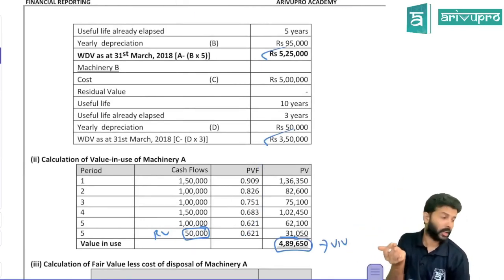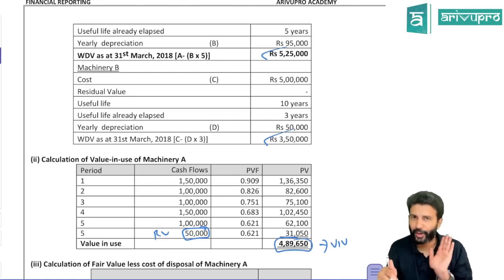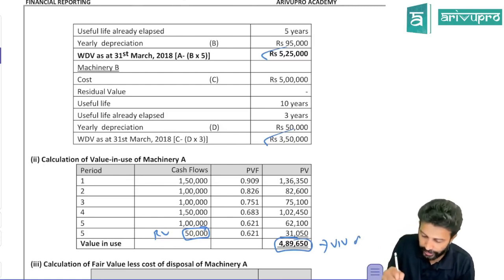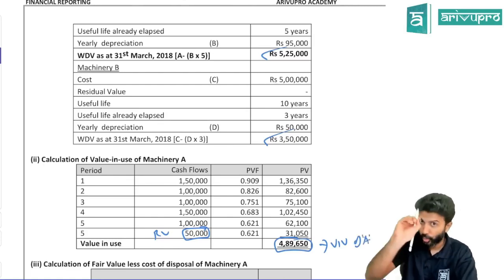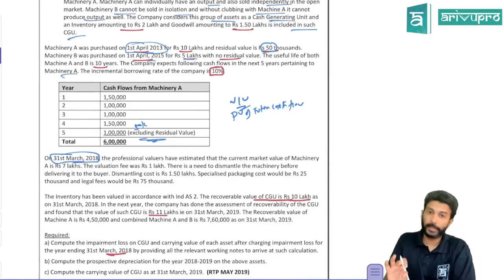So why are you doing this, sir? Because we are doing an impairment check of the CGU. Hang on, I'll tell you. This is a value in use relating to only machinery A, not for the CGU, only A. Okay, this much we can do.